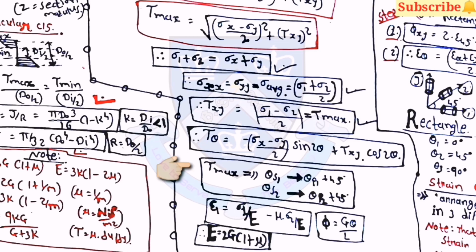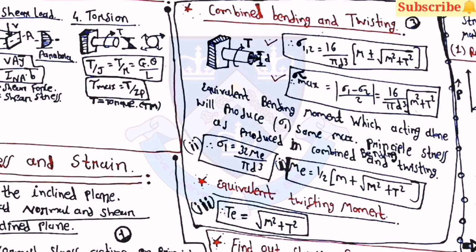Then here for tau maximum, theta s1 is theta p1 plus 45 degree and theta s2 is theta p2 plus 45 degree. Then epsilon 1 is equal to sigma 1 upon E minus mu into sigma 2 upon E. Here phi is equal to T L upon G J, and E is equal to 2G into 1 plus mu.